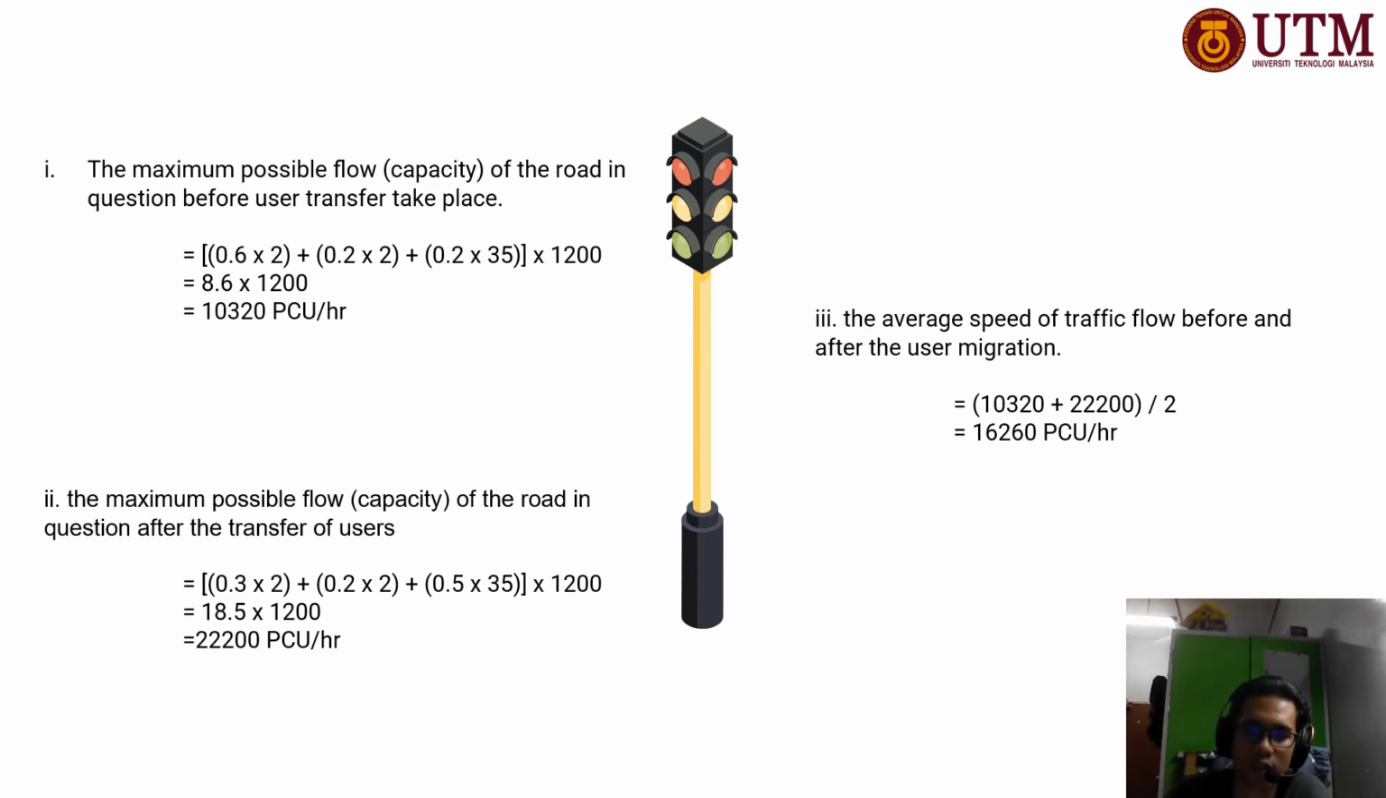Right, so for the last question, the question asks for the average speed of traffic flow before and after the user migration. So how to solve the answer? Basically, we just total up the before and after value, and we divide it by two. So we will get the final answer, 16260 PCU per hour. Alright, that's all for question 7.